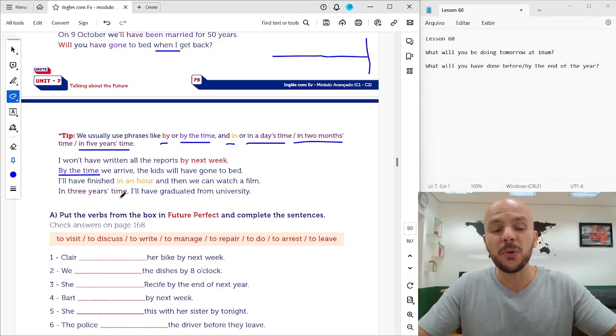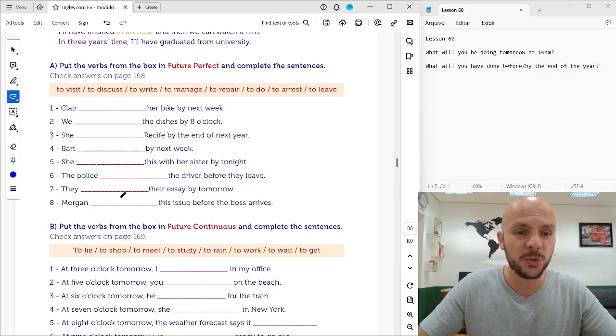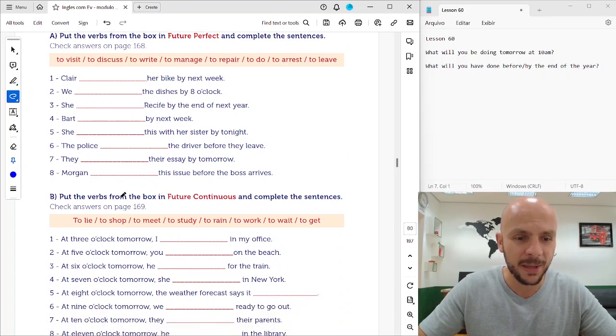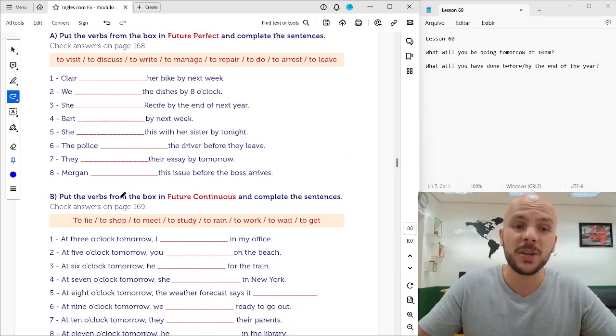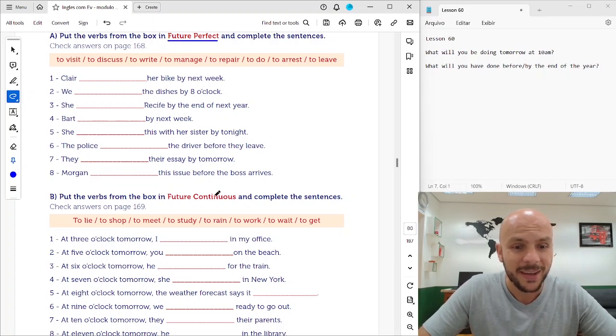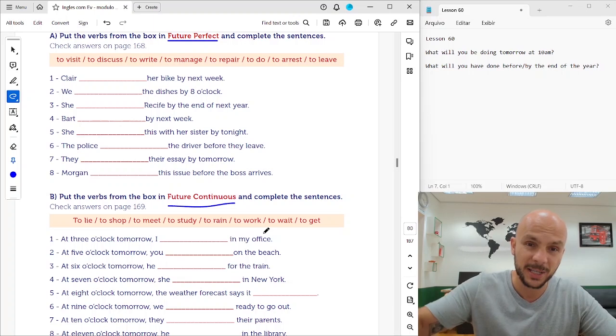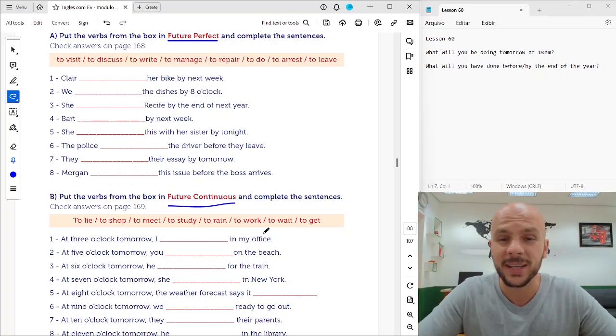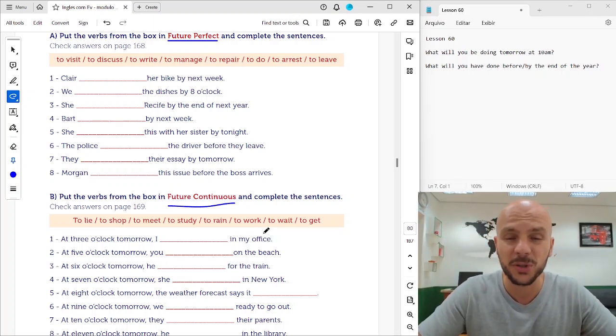Beautiful. So now you are going to practice a little bit. We have 2 exercises here, A and B. You're going to press pause now because you're going to complete these exercises with the future perfect and these exercises with the future continuous, right? So press pause now and do these exercises. And after that, we are going to correct them together.